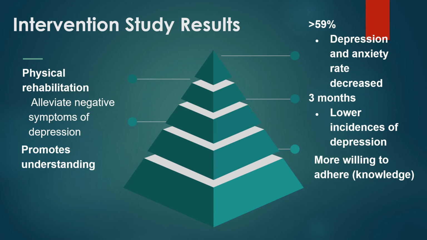Therefore, analysis of scores from the HBM physical rehabilitation group after 3 months showed a significantly lower incidence of depression and anxiety relative to those prior to intervention, indicating that HBM rehabilitation activities have a significant effect on negative emotion change.